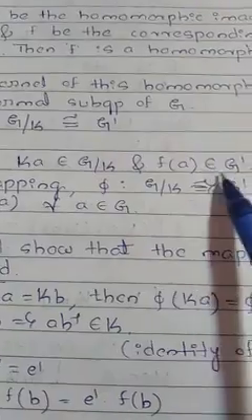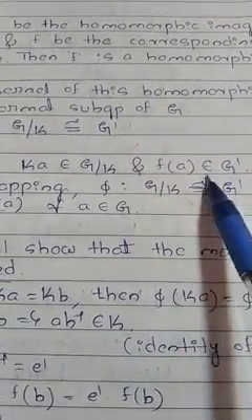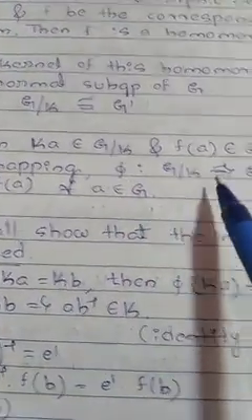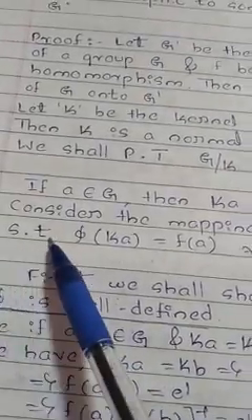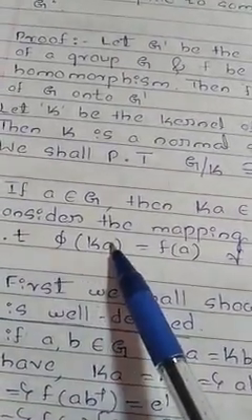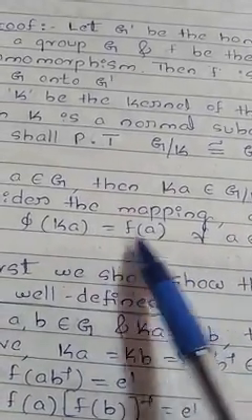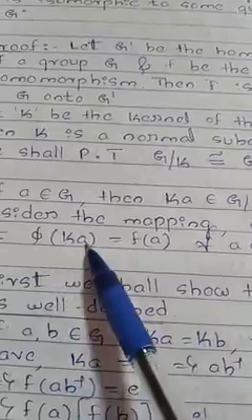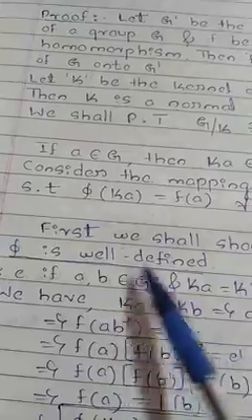Then f of a is equal to what? f of a is an element of G dash, the image of a. Consider the mapping pi from G by K to G dash, quotient group to homomorphic image group, defined by pi of Ka equal to f of a, where Ka is an element of G by K and f of a is an element of G dash, for all a belongs to G. First, our job is to show that pi is well defined.